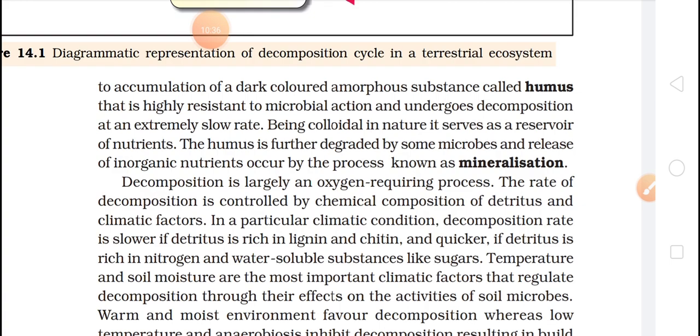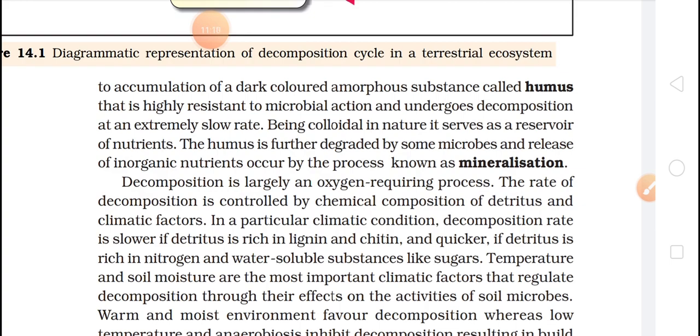which is called humus, that is highly resistant to microbial action and undergoes decomposition at an extremely slow rate. Being colloidal in nature, it serves as a reservoir of nutrients. So as I told you, humus is the topmost layer on this earth, and it is rich in nutrients. So why is it rich in nutrients? Because of the process of decomposition which is taking place.